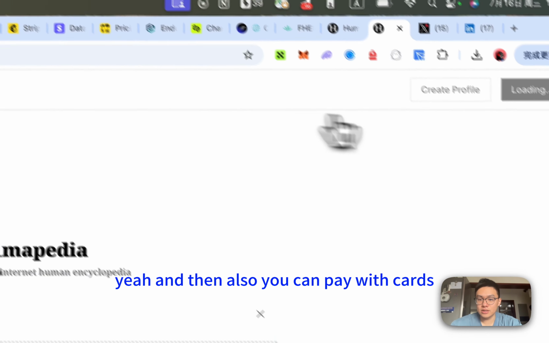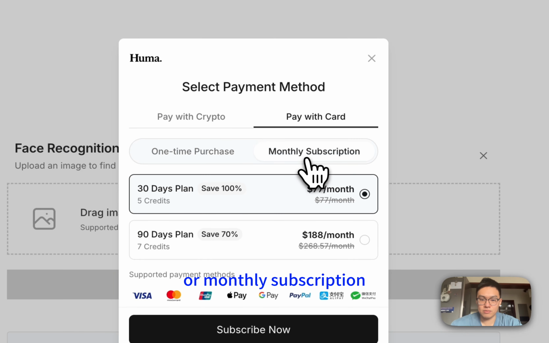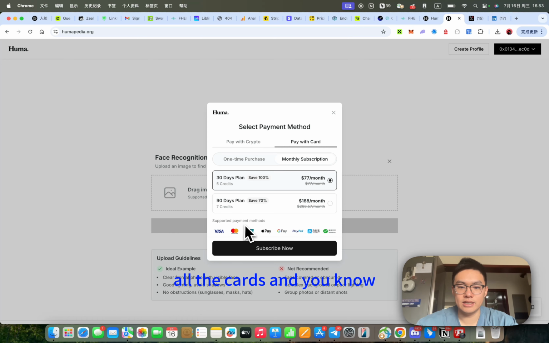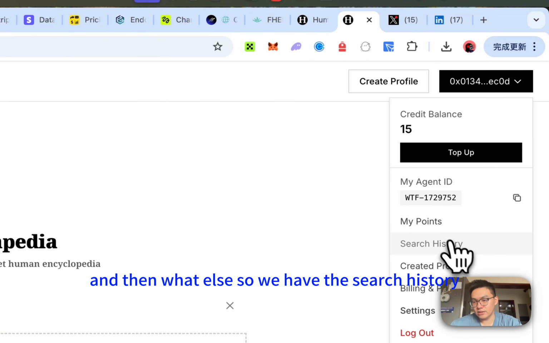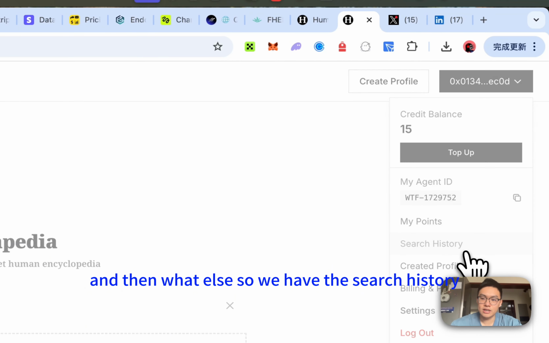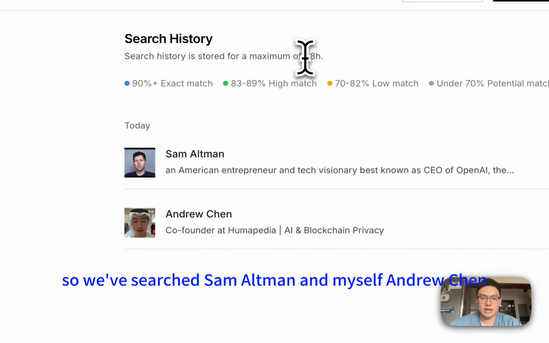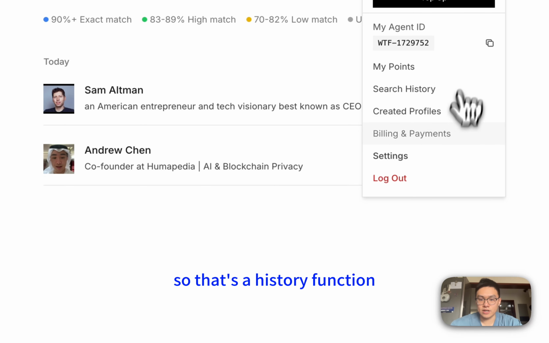Also you can pay with cards. You can have a one-time purchase or a monthly subscription. We accept all the cards and some payment institutions, we support all of that. So that's the top-up function. And what else? We have the search history. You can see what you have searched for in the past 48 hours. So we searched Sam Altman and myself, Andrew Chen. So that's the history function.